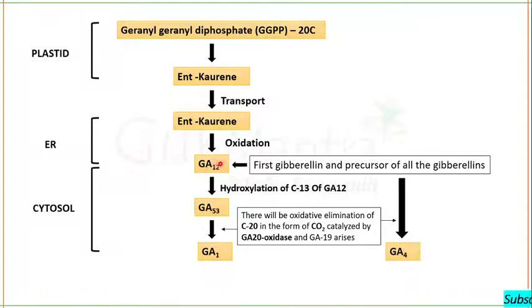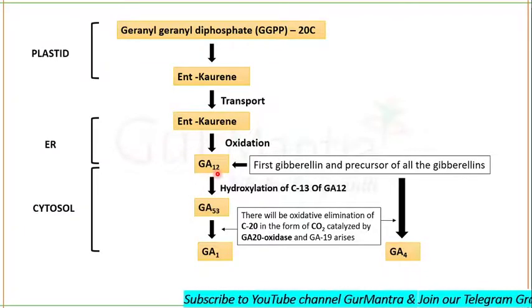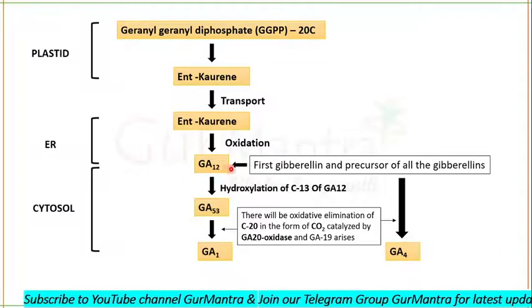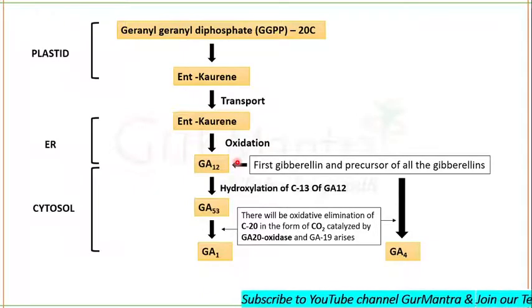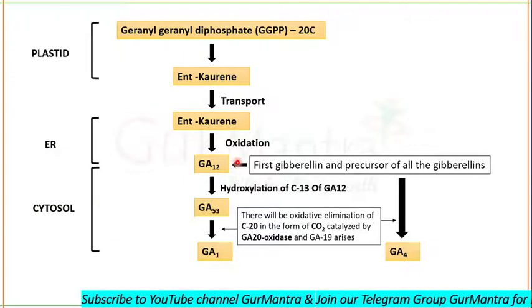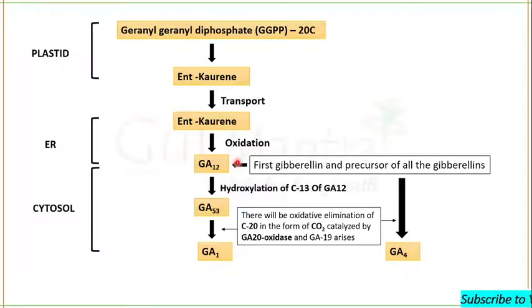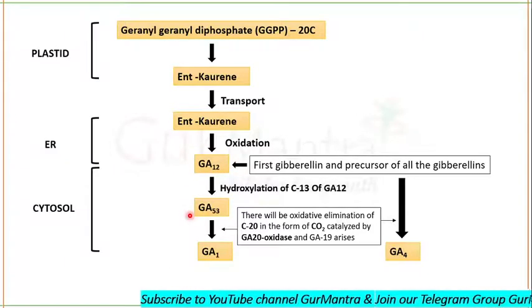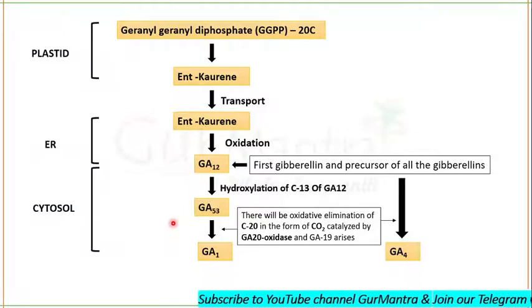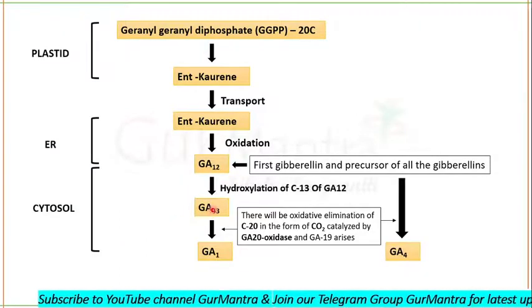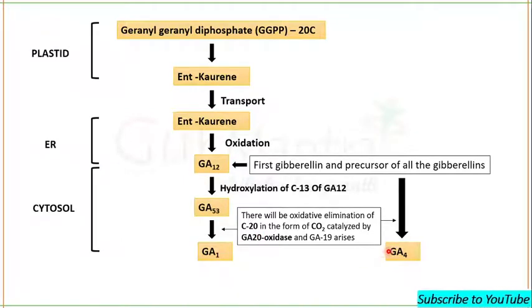Okay, so gibberellic acid 12 is converted into gibberellic acid 53 when its carbon 13 is added with a hydroxyl group. Okay, there occurs the hydroxylation of carbon 13 of gibberellic acid 12, and after the hydroxyl group is added on the carbon 13 of gibberellic acid 12, it gets converted into gibberellic acid 53. Exactly this reaction can take place in the endoplasmic reticulum, and then both of these, gibberellic acid 12 and gibberellic acid 53, enter the cytosol where they get converted into gibberellic acid 1, gibberellic acid 4 and other gibberellic acids